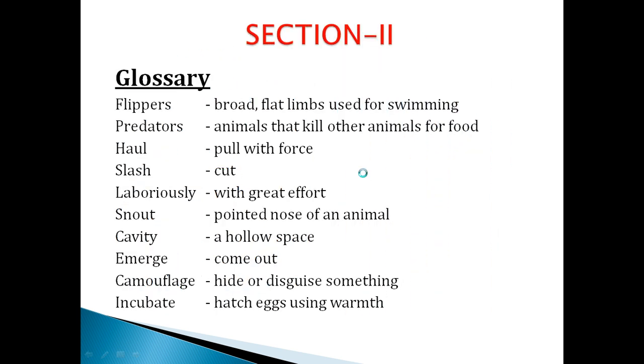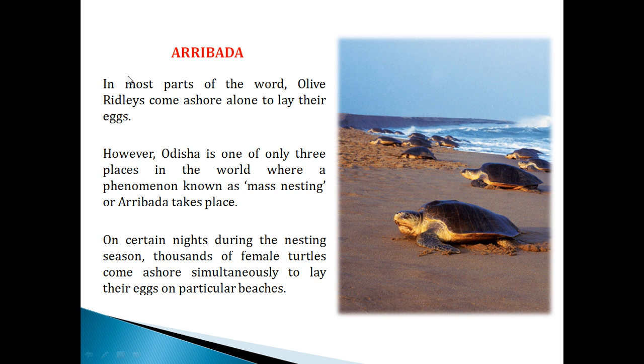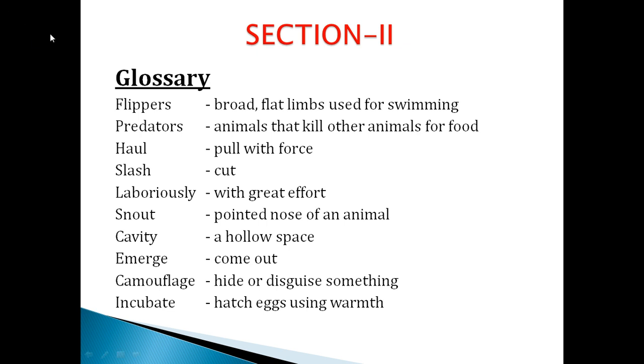Up to now we have seen in section number 1 where the olive ridley lives as well as what the types of sea turtles in our Indian coastal areas are. Now we can go to section number 2. Before we enter section number 2, let us go through the glossary. Flippers means broad, flat limbs used for swimming. It helps the sea turtle to swim in the sea or in the ocean.